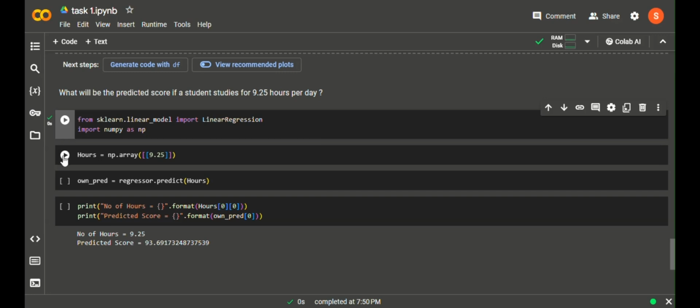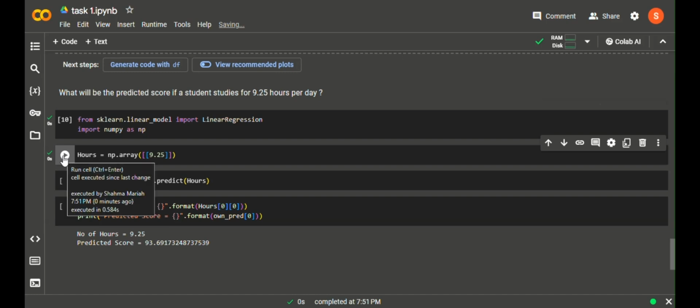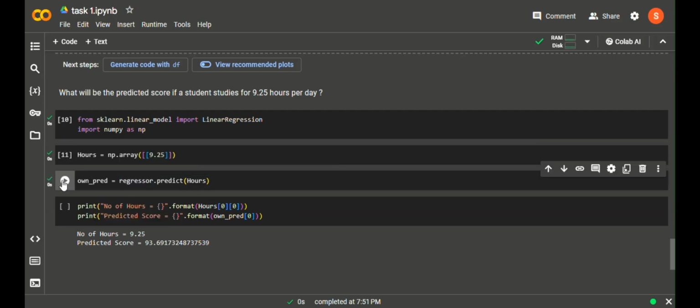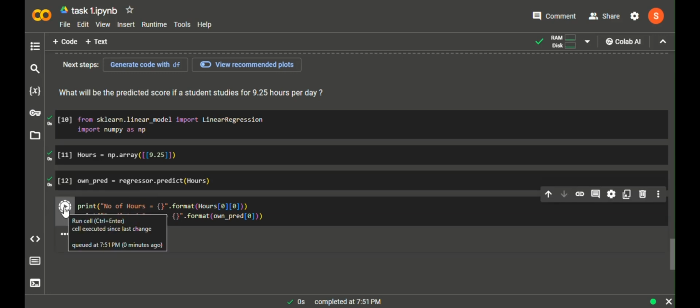So the next step is to build a new array. What value do we need to find? We have to find the score of the student who studied for 9.25 hours. I have given this to a variable called hours, using a numpy array, and then I am going to predict the value using the already built model. Our model is called regressor, so I need to predict with this. I'm going to store this value in a variable called pred, and then I'm printing it.